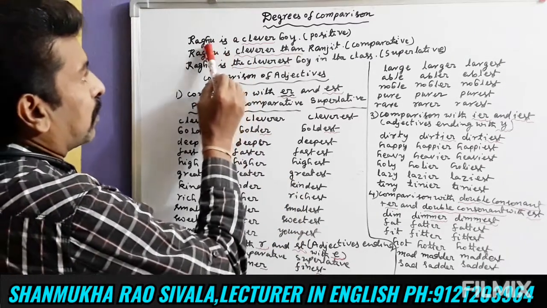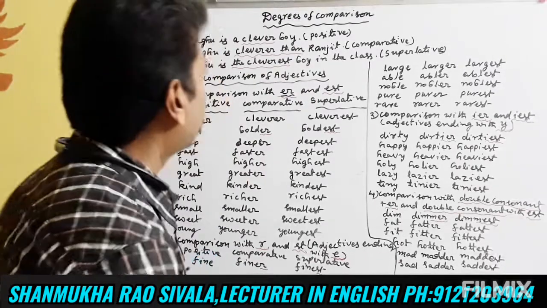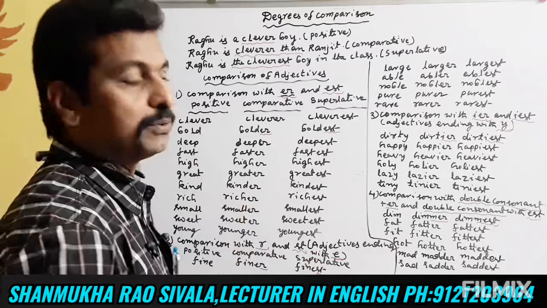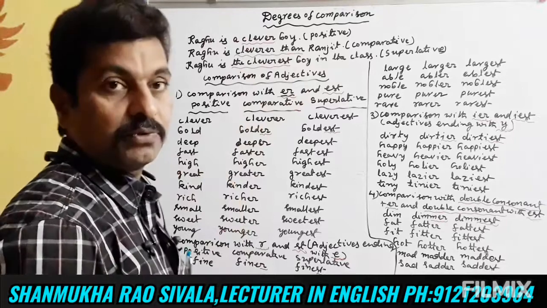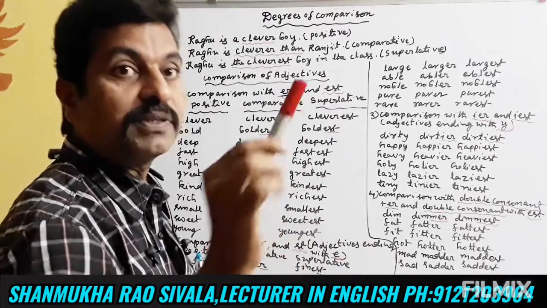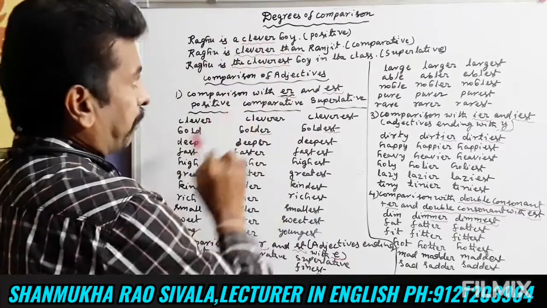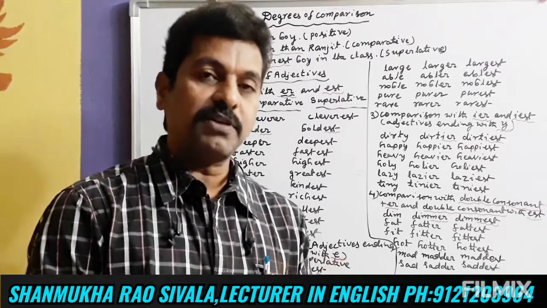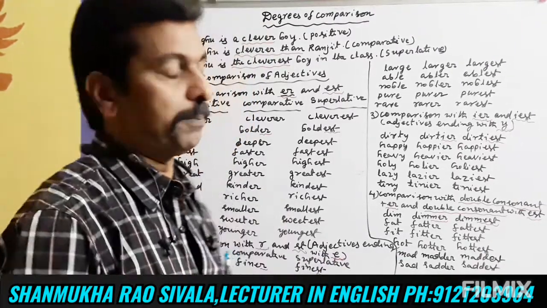The example is Raghu is a clever boy. Here we used clever, which is an adjective. And here, we used the first form of the adjective clever. That means Raghu is a clever boy. Here it is in a positive degree. When we use the first form, it is in a positive degree.